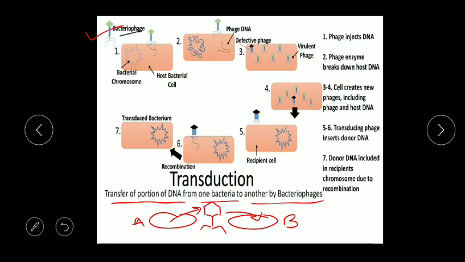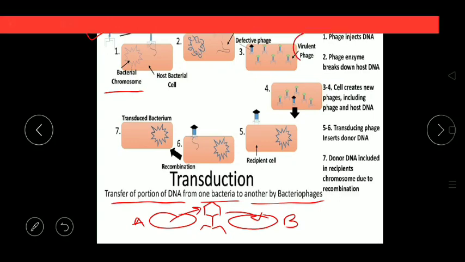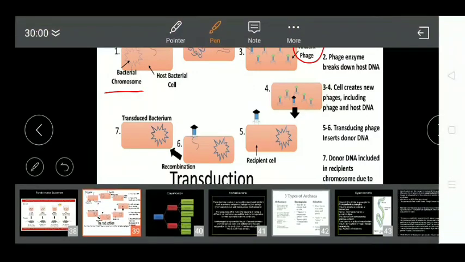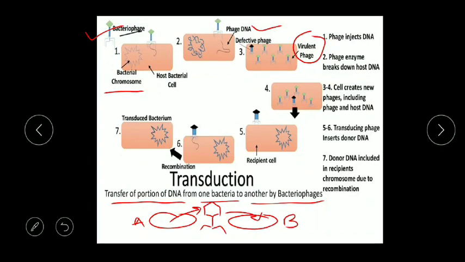Now this is how transduction happens. Suppose a bacteriophage infects a bacterium. The bacteriophage attaches to the bacterium and injects DNA into the host bacterial cell. Now the host bacterial cell has its own bacterial chromosome and it gains DNA from the virus. You can see here that is the phage DNA. Now what happens? The phage DNA will carry out a lytic cycle. In the lytic cycle, this phage DNA will use the machinery of the bacterium and synthesize many virulent phages.